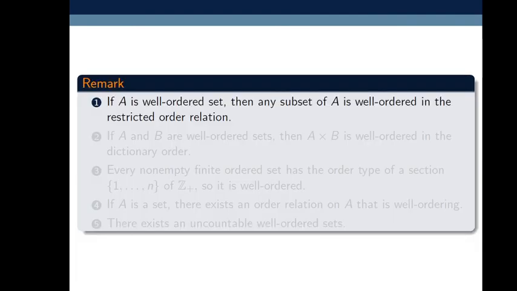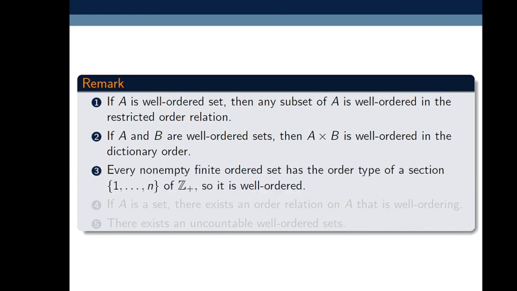Now there are some remarks. If A is a well ordered set, then any subset of A is well ordered in the restricted order relation. If A and B are well ordered sets, then the Cartesian product A times B is well ordered in the dictionary order.